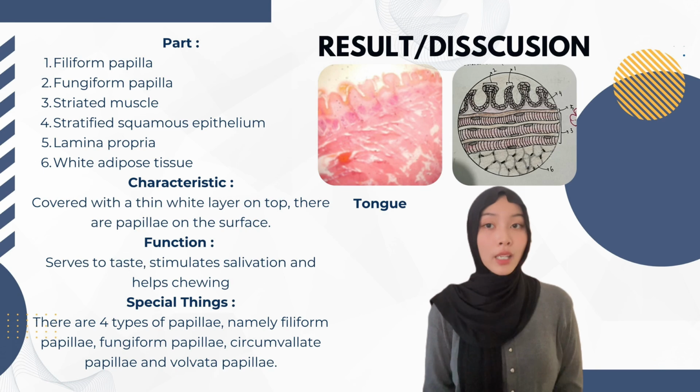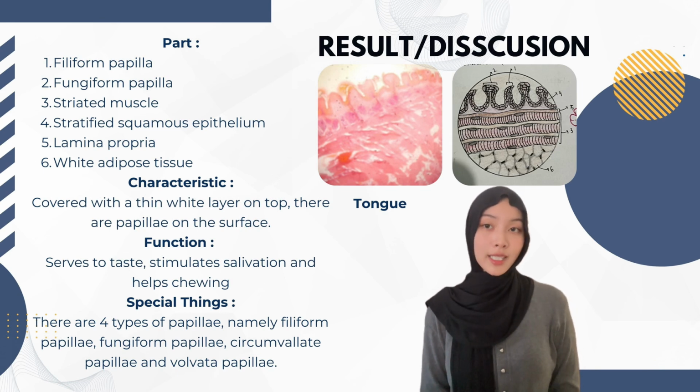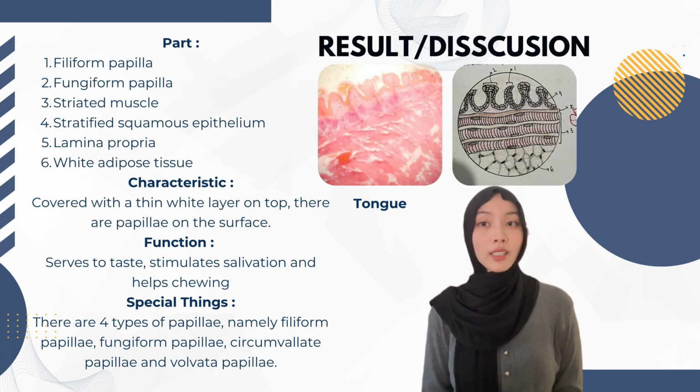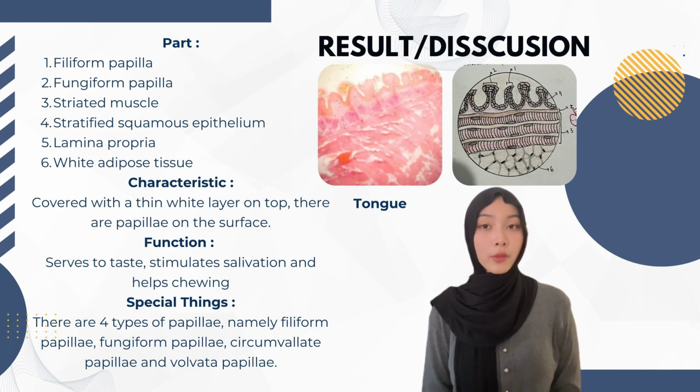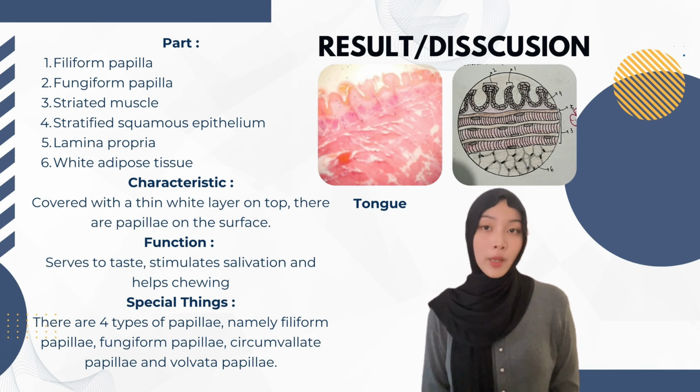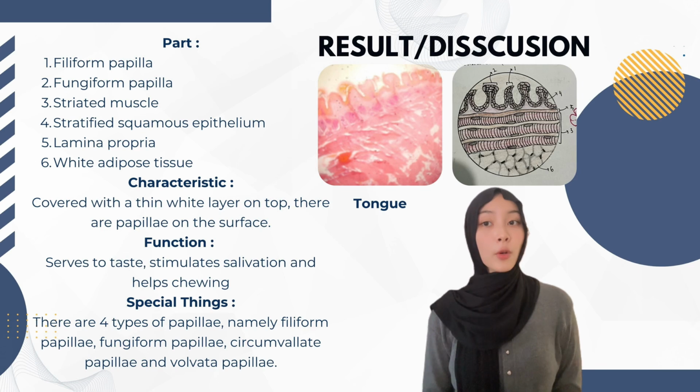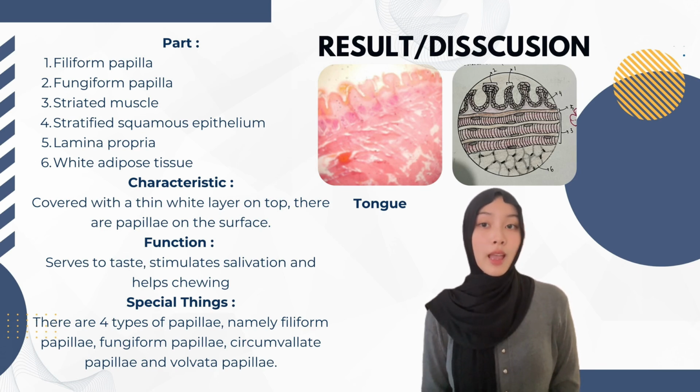There are papillae on the surface. The function is first to taste, stimulate salivation, and help chewing. The special thing is there are four types of papilla, namely filiform papilla, fungiform papilla, circumvallate papilla, and foliate papilla.